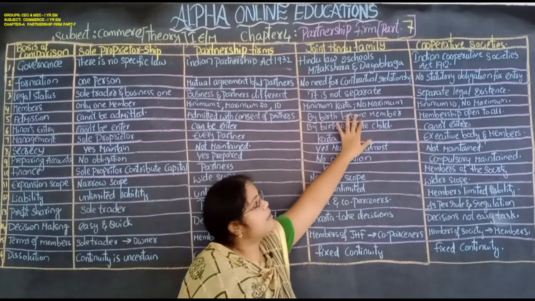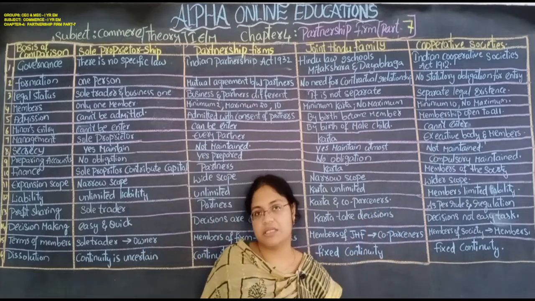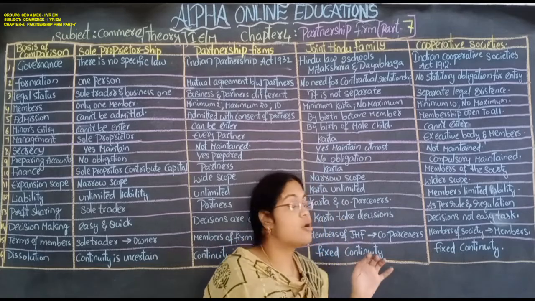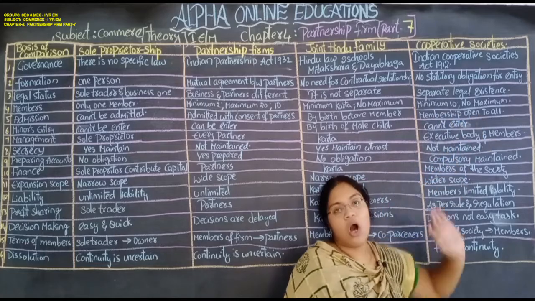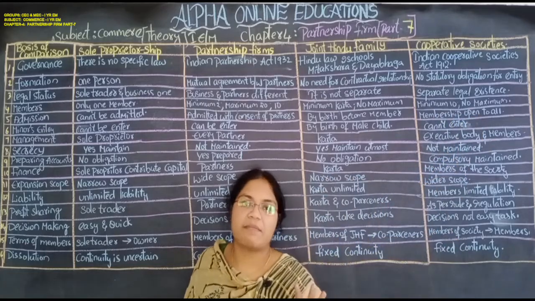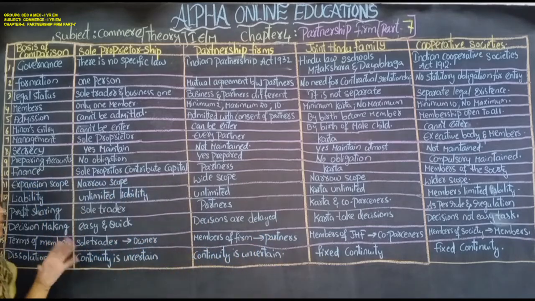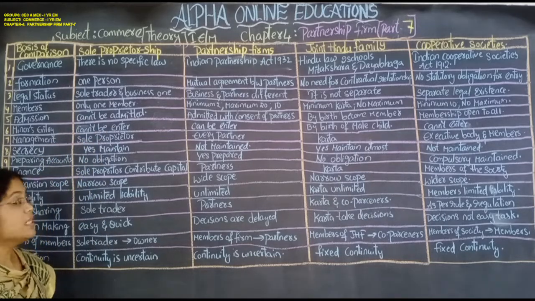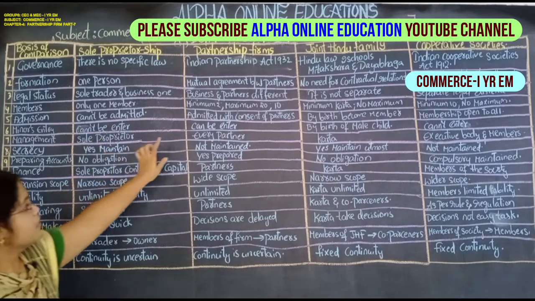By birth become a member: yes, in the joint Hindu family, the male child who takes birth in the joint Hindu family becomes a member of the joint Hindu family by birth. Membership open to all: yes, there is no limit for the maximum members. You can become a member, I can become a member, right? So there is no limit. Next, minors: a minor can't enter the sole trading business.